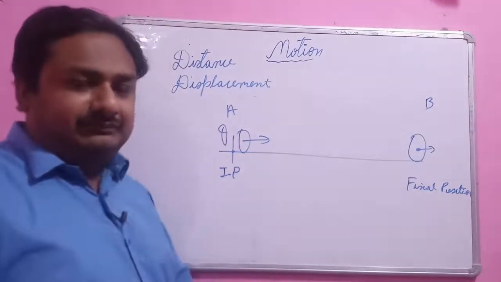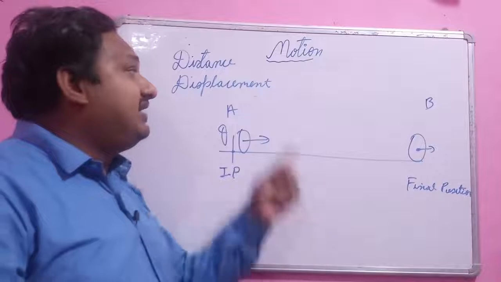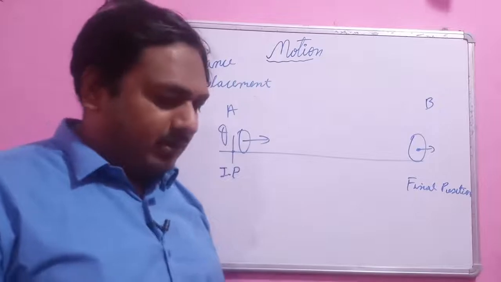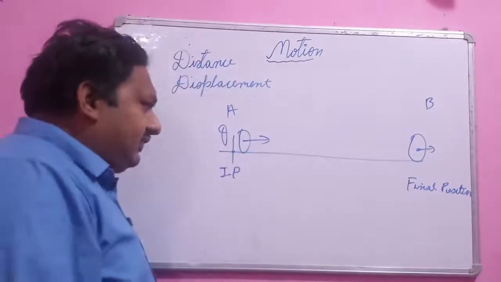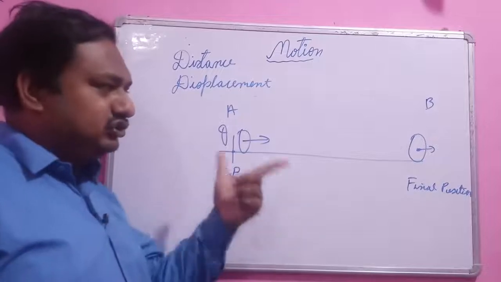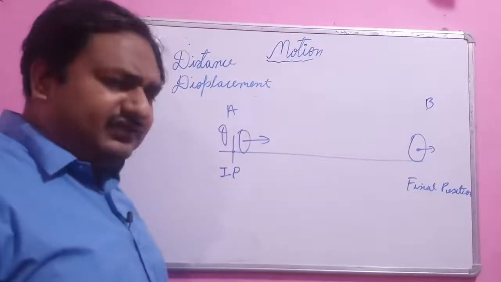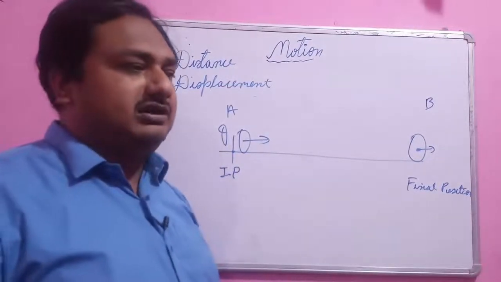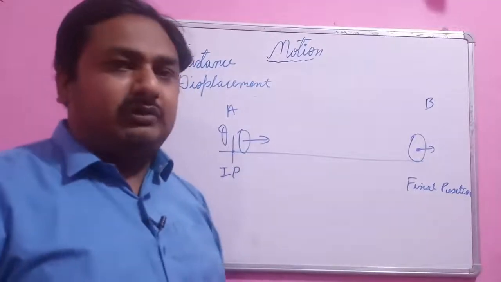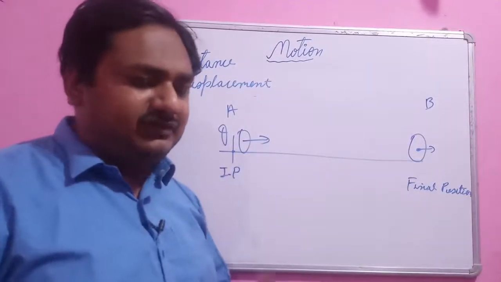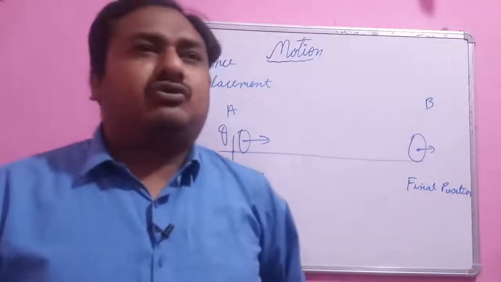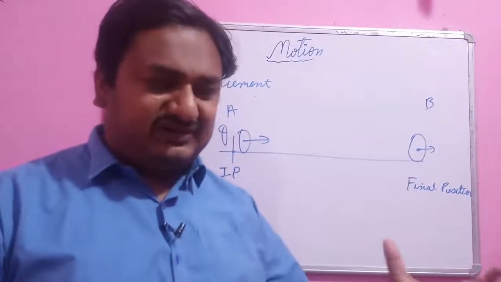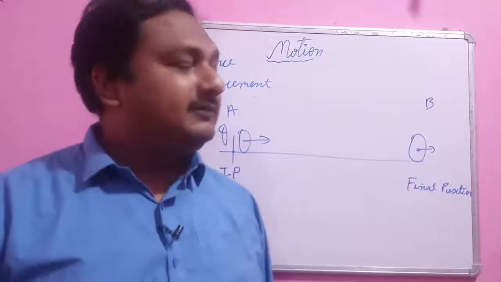Now there are two things: distance and displacement, and there is a wide difference between them. As we are discussing the case of straight line motion, distance is simply the total path. The total path covered by the object is simply the distance. Suppose I am saying that from my home, the Sumati Academy is 10 kilometer. So that is the distance. That is the total path.